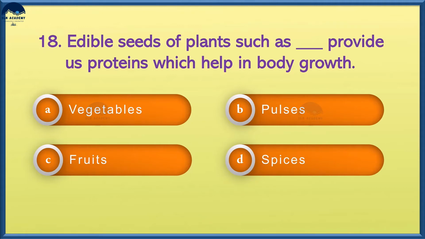Edible seeds of plants such as dash provide us proteins which help in body growth. Option A, vegetables. Option B, pulses. Option C, fruits. And option D, spices.